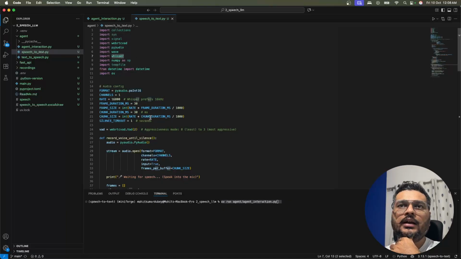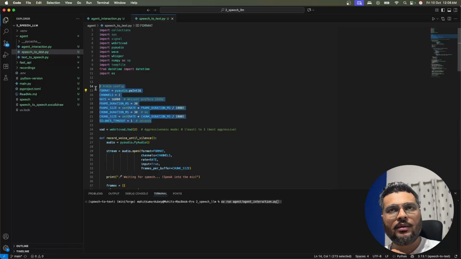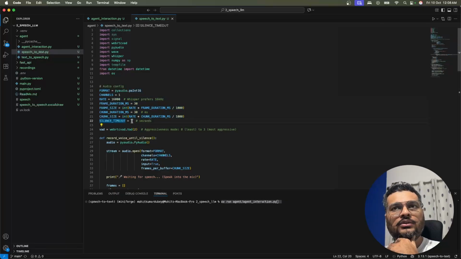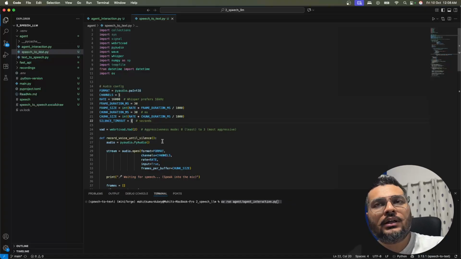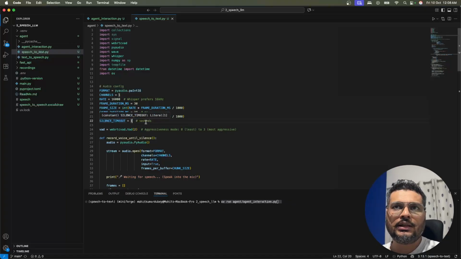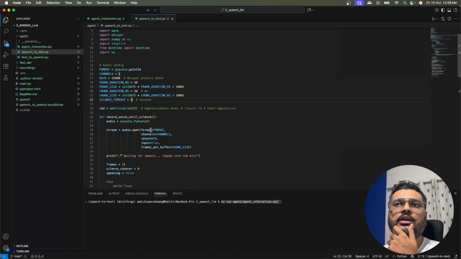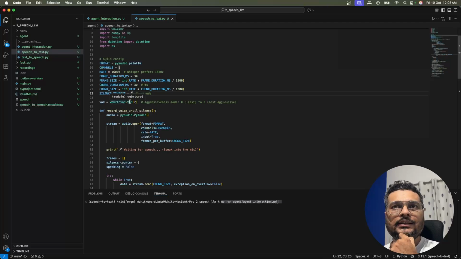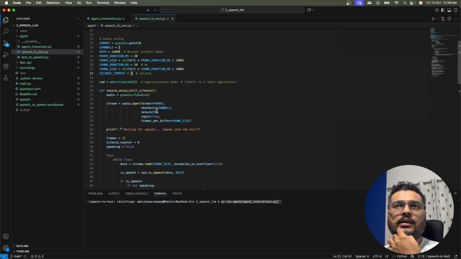Then here we have given a few configurations. You can keep them as they are. If you want to change, you can change this particular thing to a delay or whatever you want. This is a delay in seconds, whatever seconds of delay you want. And then this is the aggressiveness for this to actually take a decision.